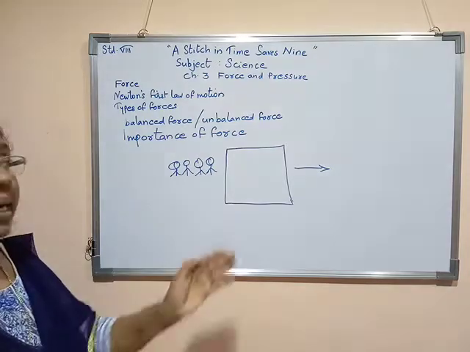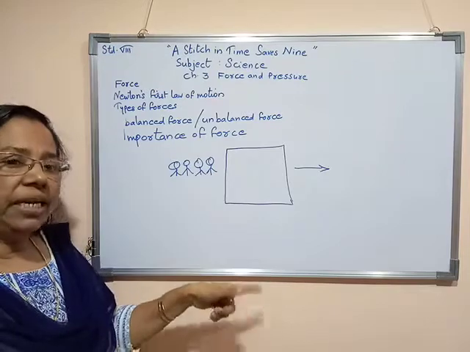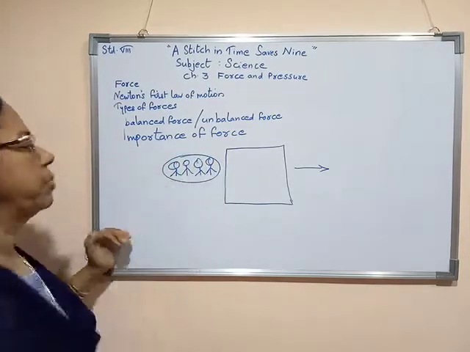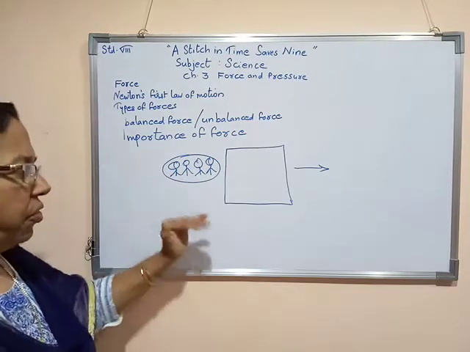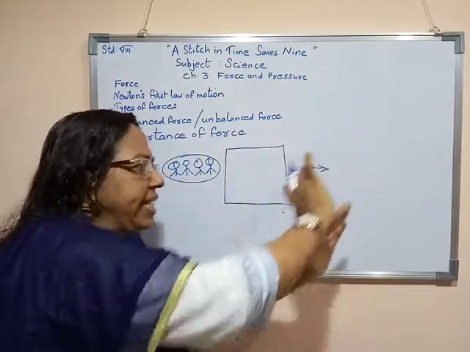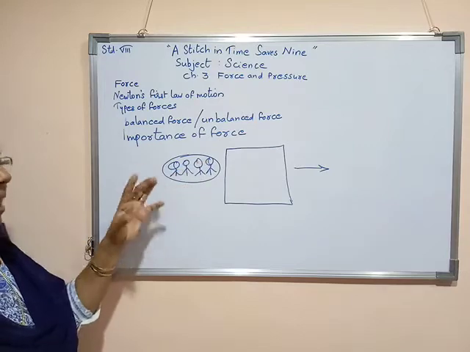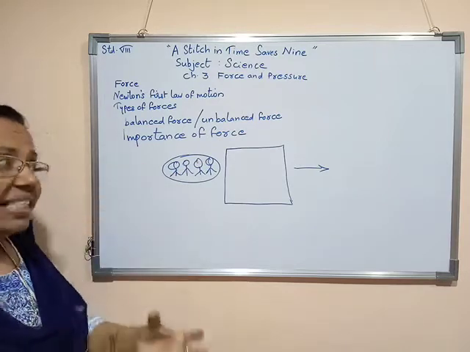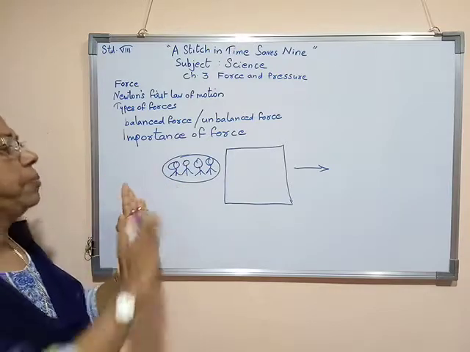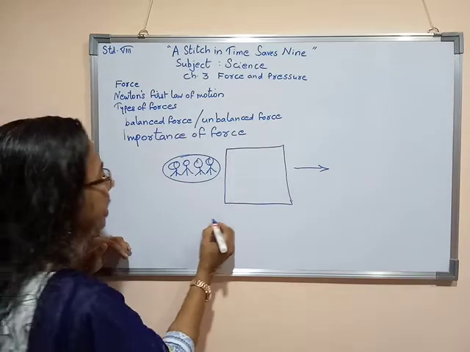So we can say that the force exerted on this object to move it in one direction will be equal to the addition, the sum, of the forces exerted by all these people on this object.